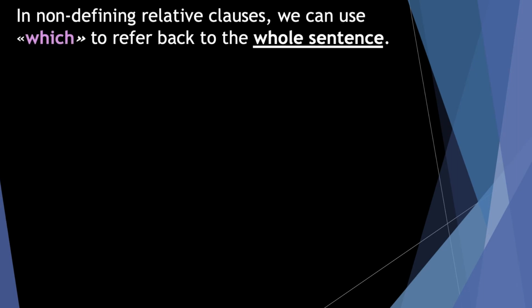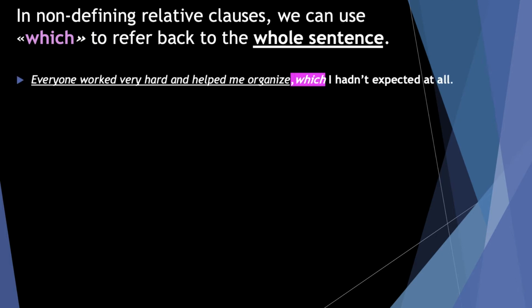When it comes to this special use, in a non-defining relative clause, we can use which to refer back to the whole sentence. I guess you'll like this use of which because it's like doing magic. Let's see the examples. Everyone worked very hard and helped me organize, which I hadn't expected at all. You see, there's a full sentence here, and the sentence ends with a verb.